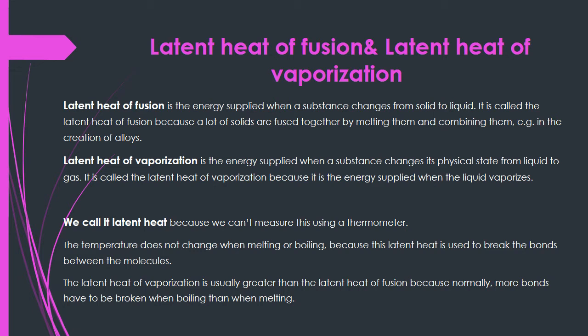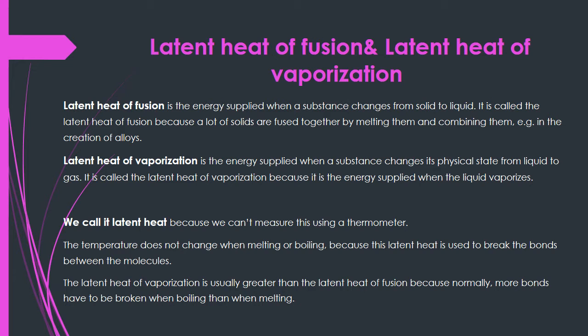So we have two types of latent heat. First type is latent heat of fusion. Latent heat of fusion is defined as the energy supplied when a substance changes from solid to liquid. It is called the latent heat of fusion because a lot of solids are fused together by melting them and combining them. Same in the case of creation of alloys.